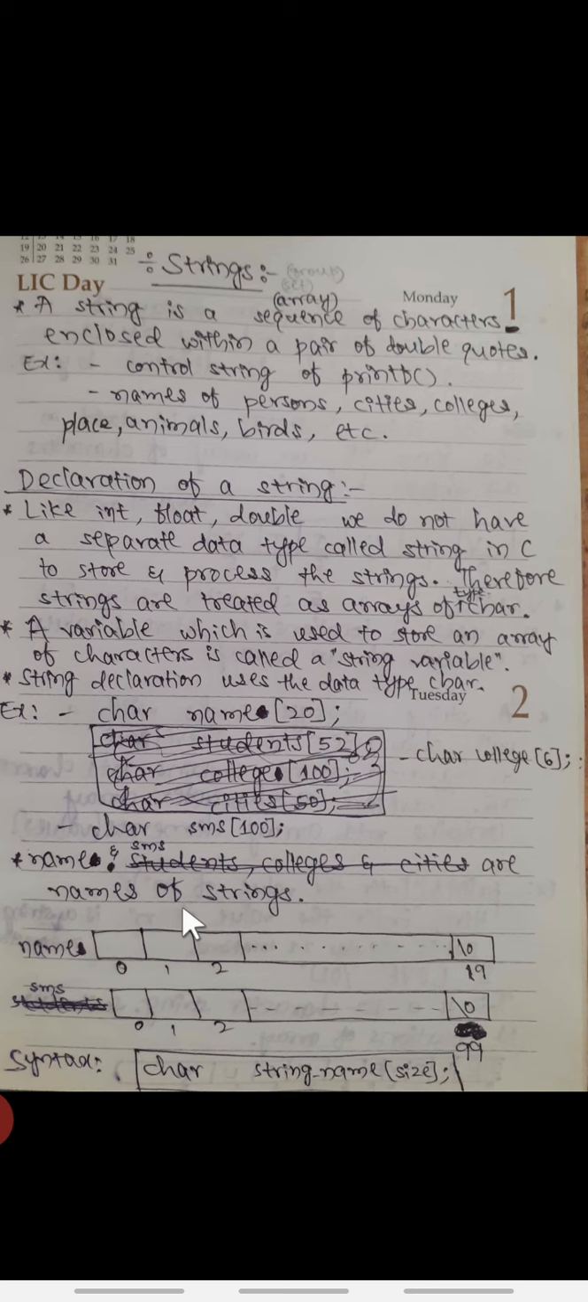So how memory will be allocated for these strings, we will see in these diagrams. Here name is there, and the size of that name string is 20. So it can store a maximum of 20 characters, and the first memory location will be indexed or addressed as 0, and the last location of that string is 19. And if you observe this diagram carefully, in that last memory location I have written one special character, that is a null character.